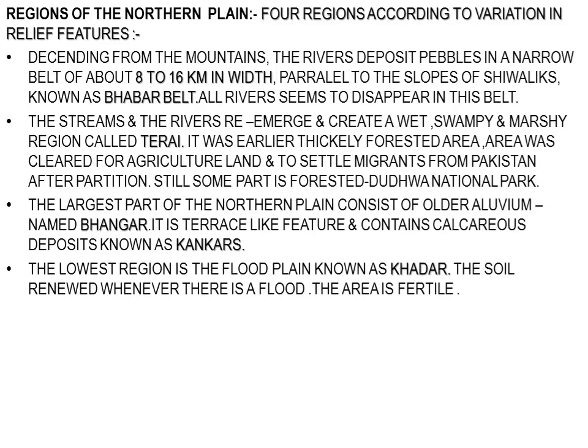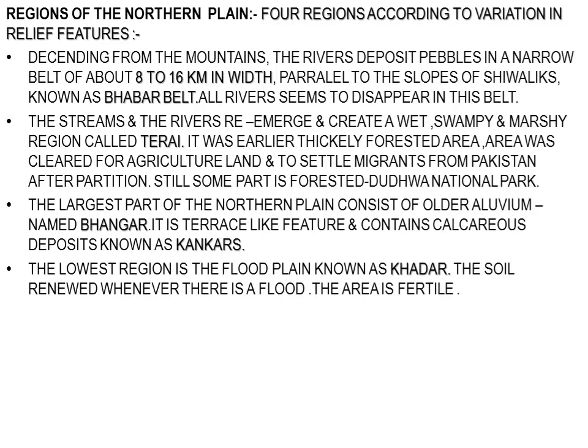Afterwards, the river, which is divided into various streams, re-emerges and creates a wet, swampy and marshy region that is called Terai. So when we move from the Himalayas downwards, the first belt is Bhabar, then below it is the Terai area.